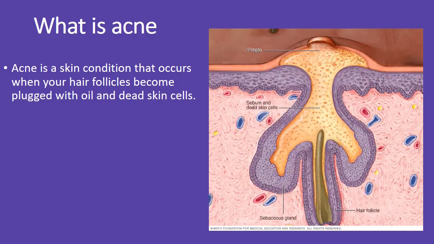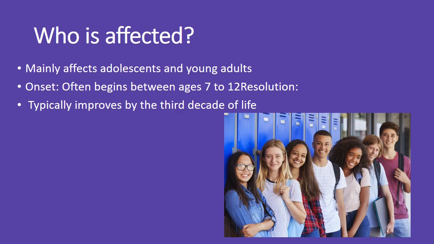Acne is a common skin condition where hair follicles get clogged with oil and dead skin cells. This leads to pimples, blackheads, and other skin blemishes. Who is affected? It mainly affects adolescents and young adults, typically starting between ages 7 and 12, and often improves by the time they reach their 30s.